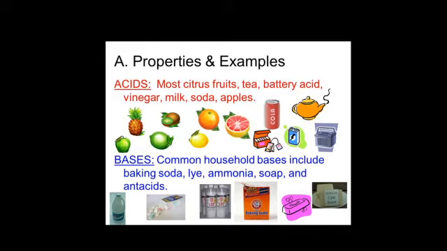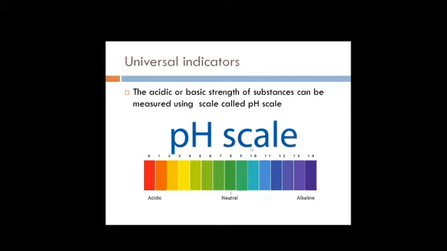Now you can see here 7 to 8, even 7 also sometimes. On 7 and 8 we find neutral.